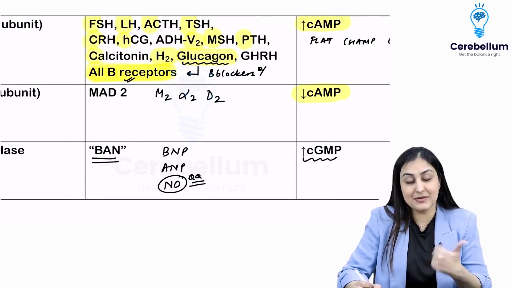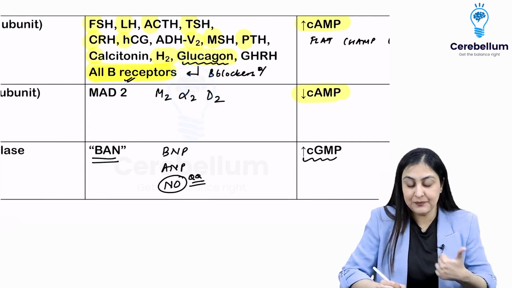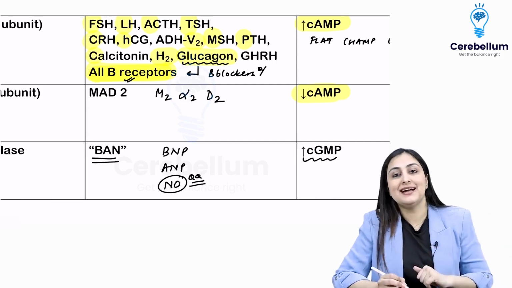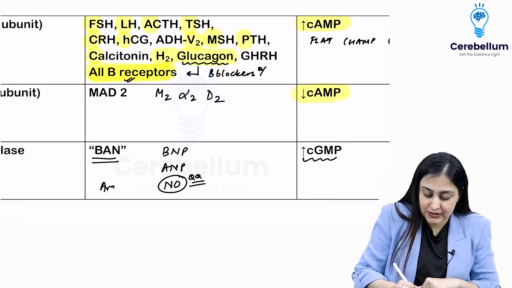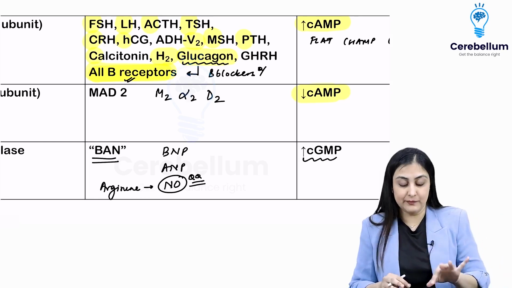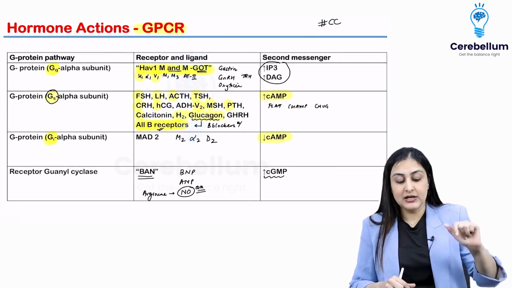One is the secondary messenger, which now we know as cGMP. And second, something that I've taught you in biochemistry, which is the amino acid that is responsible for NO synthesis. So that is arginine. Alright, so remember these two things. Very important. Okay, so this is about GPCR.